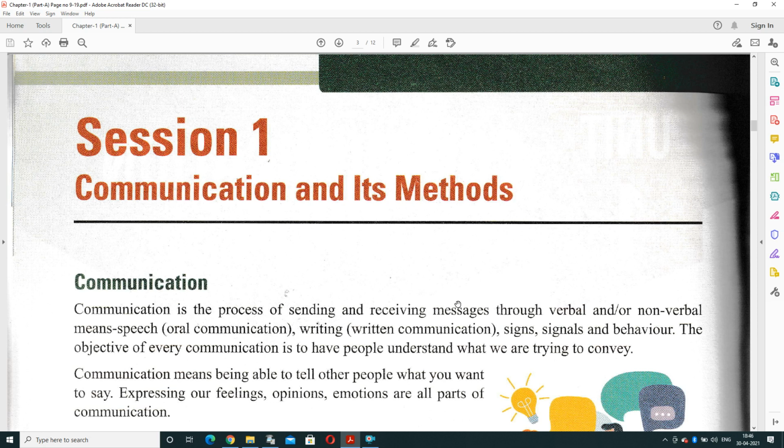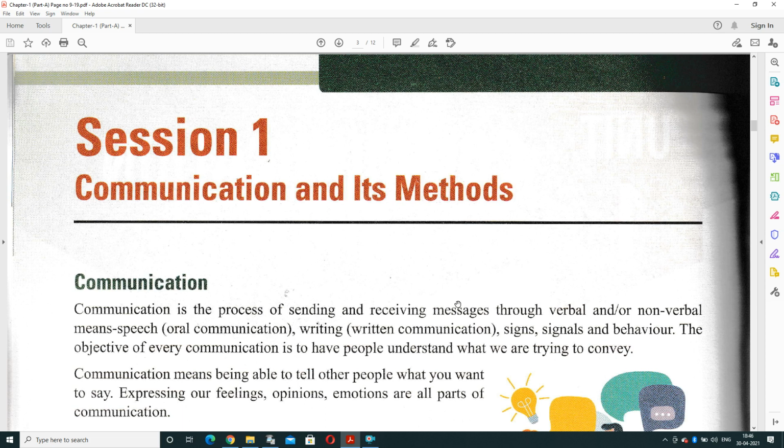Before going to start with the topic, we need to understand what is communication. Basically, communication is a process of sending and receiving messages, either in written form or in oral form, or we can say either verbal or non-verbal. So we can write it or we can speak it or we can use some symbols, signs or behaviors.